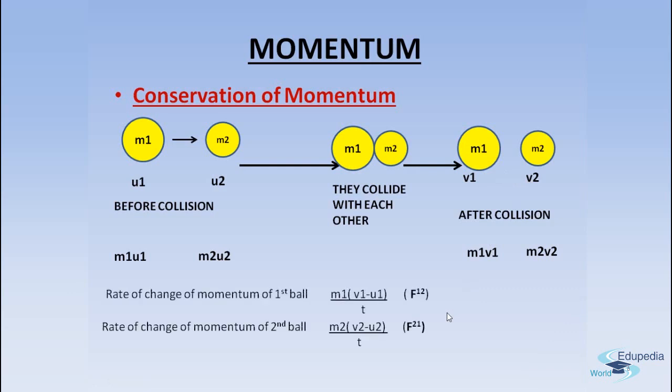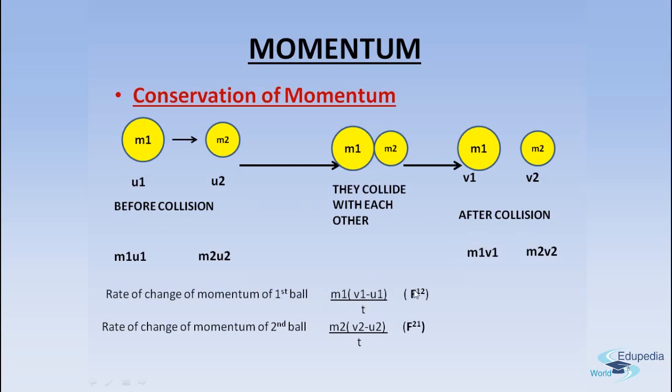Now, what will be the rate of change of momentum of the first ball? We know the momentums before and after collision. So what will be the rate of change of momentum of only the first ball? Forget about the second ball now, just the first ball. What is the rate of change of momentum? m1 v1 minus m1 u1, right? So we write here m1 into (v1 minus u1) by t. This becomes the rate of change of momentum of the first ball, right?